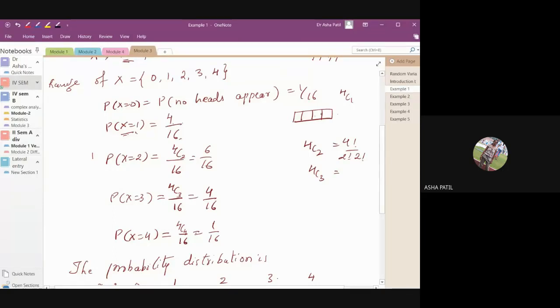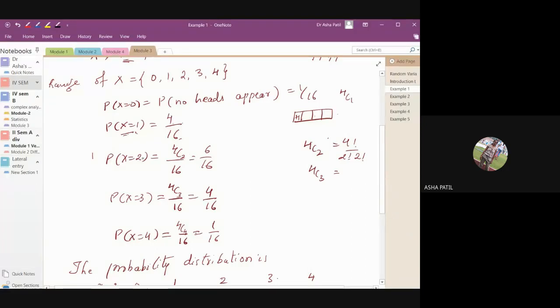Or else you can think that the head may appear in the first place, or the second, or the third, or the fourth place. So there are 4 different possibilities. But counting this will take lots of time, so it is better to go for the combination. Selecting one place out of the 4 places for your head can be done in 4C1 ways.